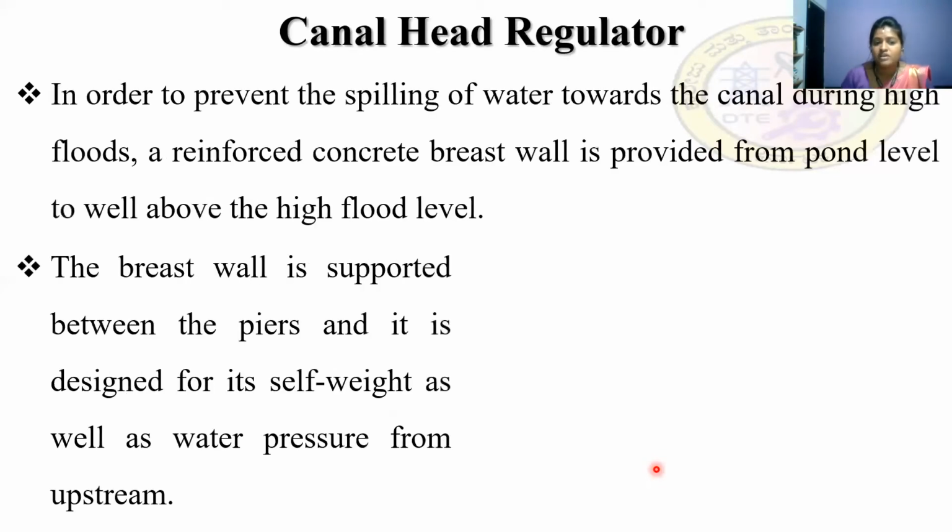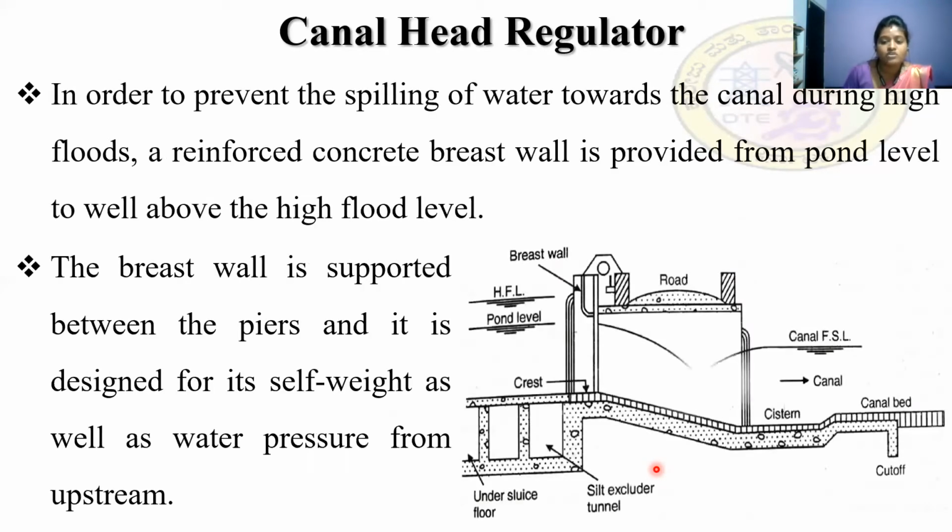Okay, so then in order to prevent the spilling of water towards the canal during high floods. So what happens when there is a flood, when there are high floods? Obviously there will be more flow of water. So when there is more flow of water, there will be chances of spilling of water into the canal. So in order to prevent the spilling of water towards the canal during high floods, a reinforced concrete breast wall is provided from pond level to the high flood level.